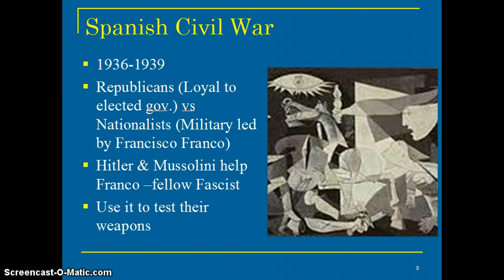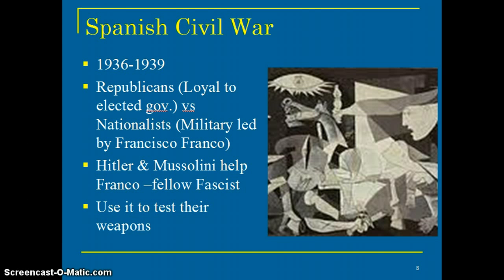The Spanish Civil War is going to be a kind of trial run for the new weapons that they've been developing, in particular the Germans and the Italians. This lasts from 1936 to 1939. There's not much of it, but because I like this picture so much, this is Guernica by Picasso. There's two groups: the Republicans, who are loyal to the elected government, which is socialist, and the Nationalists, which is a military-led government, or a military group led by this guy named Francisco Franco, who is a fascist.